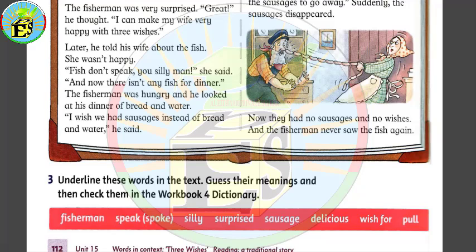You can find the meaning on this page, which is 135, and this word is a verb. It means to use your hands to hold something and make it come to you. So as we can see in this picture, the wife of the fisherman is pulling the sausages out of his nose. So this is what we mean by the verb pull.